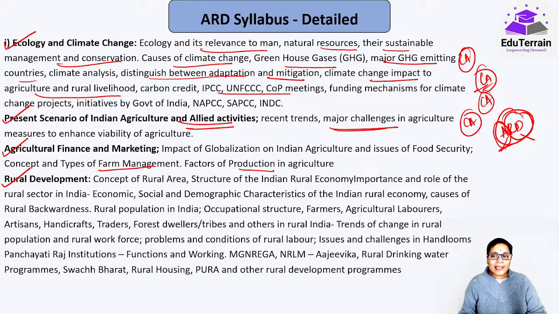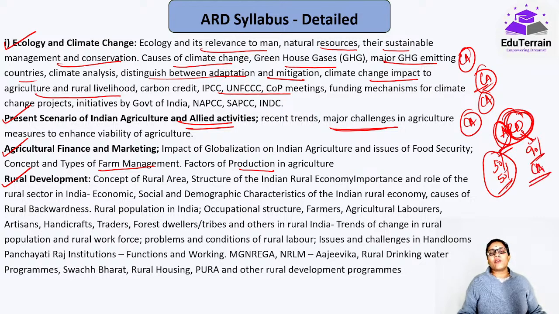And when we talk about the agriculture part, the questions asked in the examination would be in a balanced form, almost 50% current affairs and 50% static. Sometimes, based on the examiner's mood, it might go up and down as well. Sometimes more questions come from current affairs and fewer from static, and sometimes more from static and fewer from current affairs. It all depends, but otherwise you can take it as 50-50. But when it comes to the RD part, more than 90% would be from current affairs only.